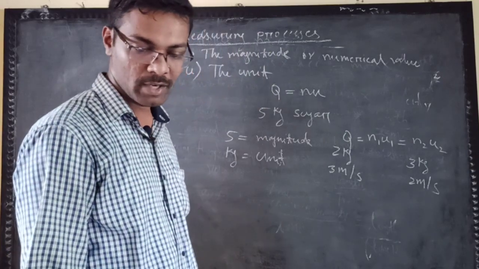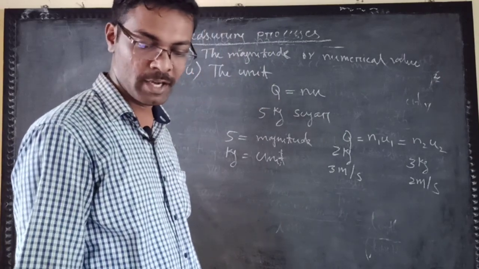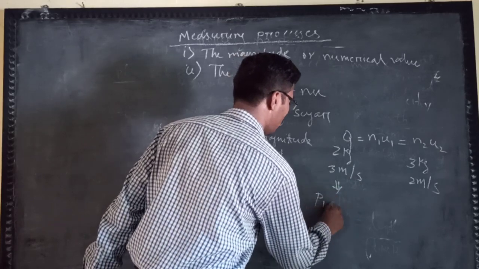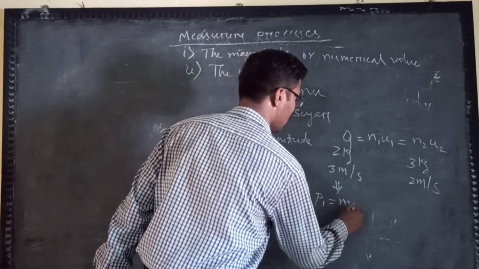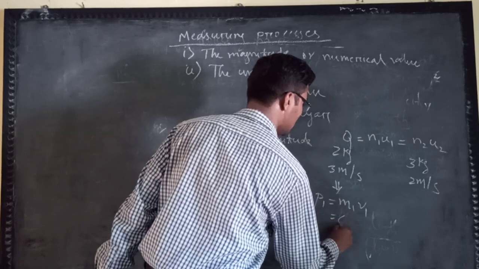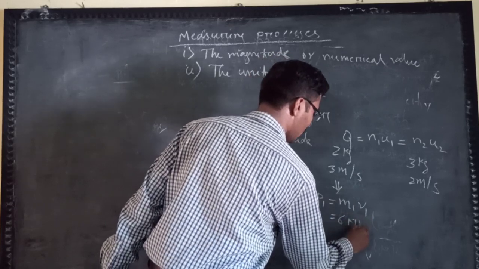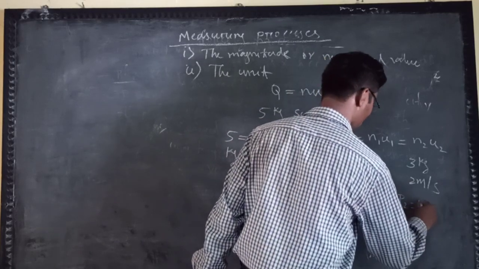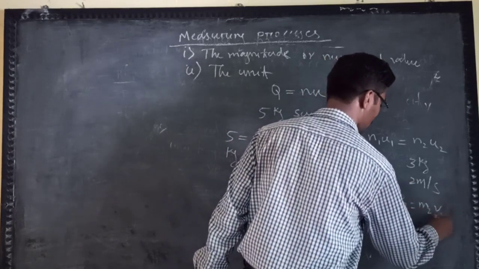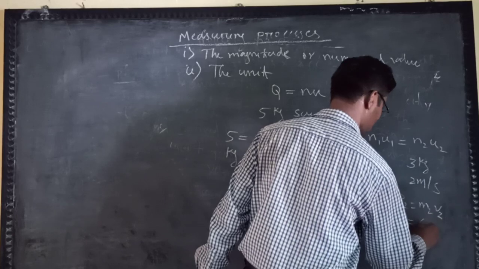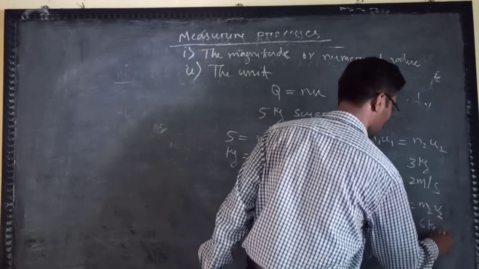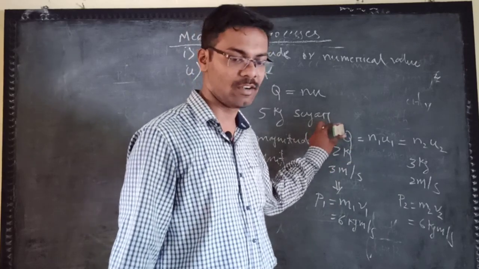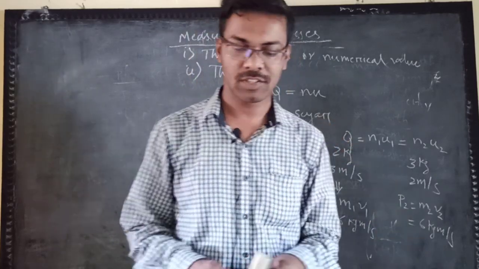Then the momentum p1 is m1 v1, which will be 6 kg meter per second, and p2 is m2 v2, which is also equal to 6 kg meter per second. So you are getting the same quantity. This Q value is constant.